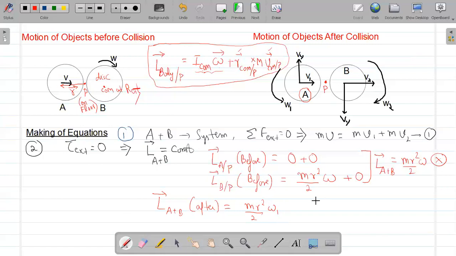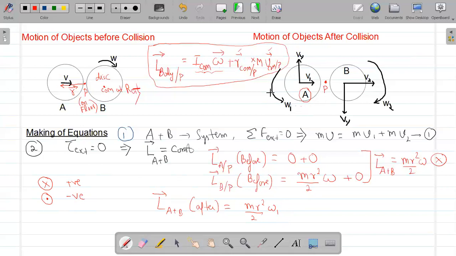But if I check the direction of omega 1, it is out of the plane. So if I prefer into the plane direction as positive, then out of the plane direction, which is represented by a dot, I can consider a negative direction.